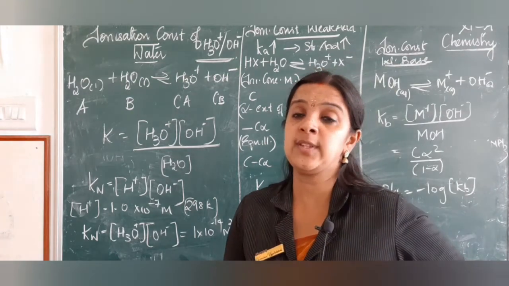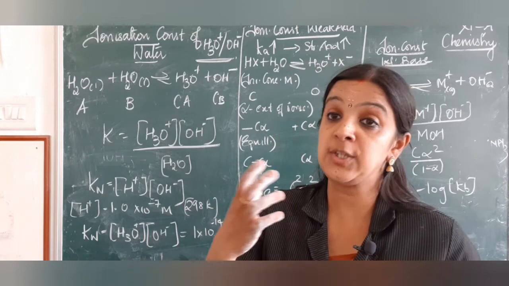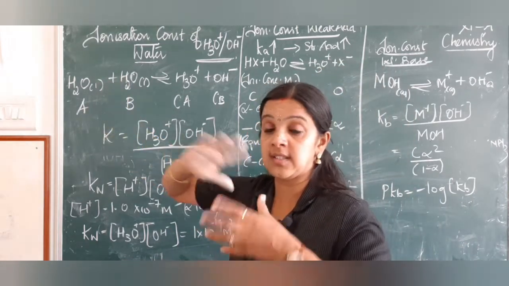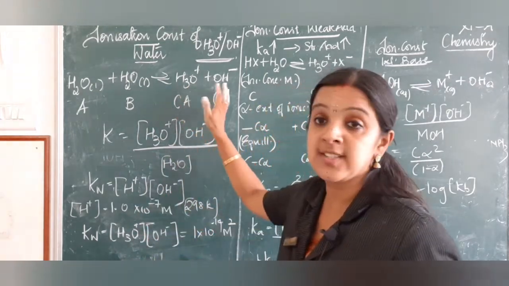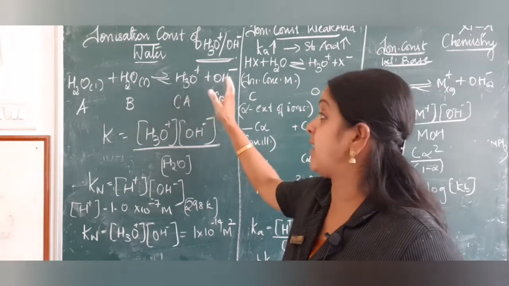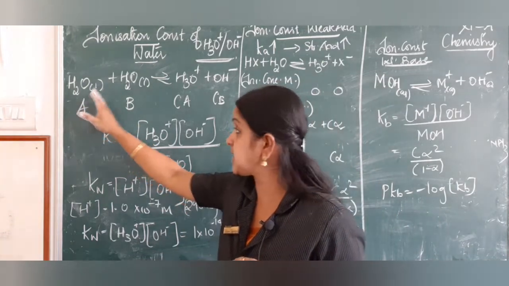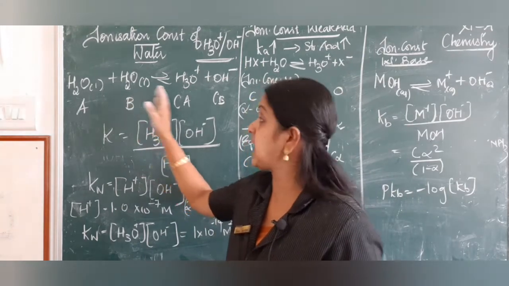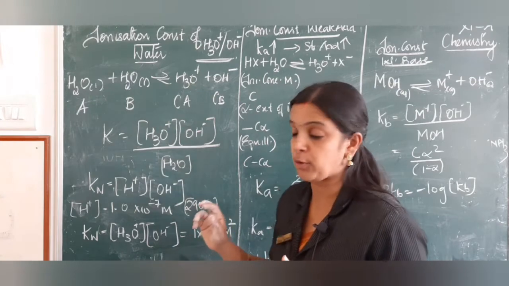We know what happens with water. Water can act as an acid, and water can act as a base also. So when water and water are mixed, there is a dissociation happening with the formation of a hydronium ion and a hydroxyl ion. Here water acts as an acid and I get a conjugate base. Water can also act as a base, and I get a conjugate acid, by accepting a proton and losing a proton.